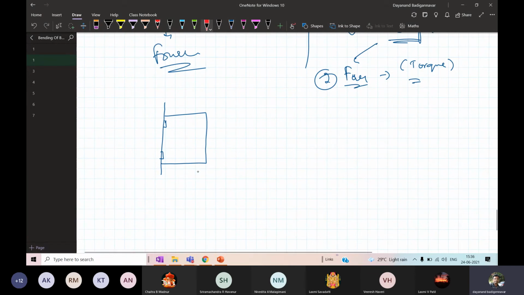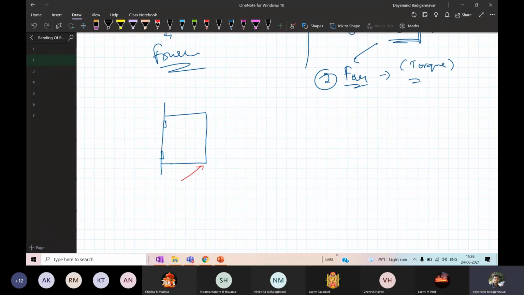To open the door, what kind of motion is it, rotational motion? It is nothing but a form of rotational motion. So what we have to do is apply a force to it. Now once you apply the force, it should be such that it is at the end. If you apply it here, the door will not move.